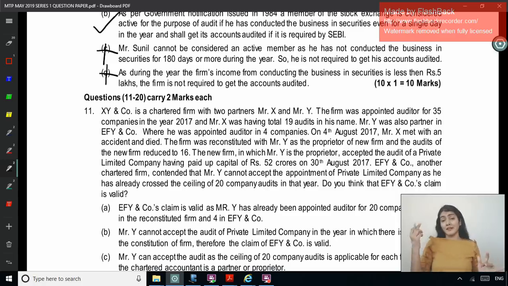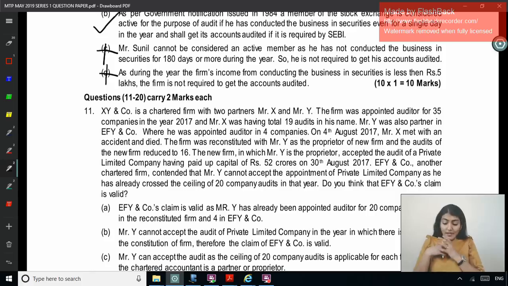Section 141(3)(g): a CA is in full-time employment elsewhere or has exceeded the ceiling limit of 20 audits per person, excluding the audits of one-person companies, small companies, dormant companies and the private companies having paid up share capital of less than 100 crore. Here how much is the paid up capital? 52 crore. So is it to be counted while calculating the ceiling limit of 20 audits per person? Is it to be counted?